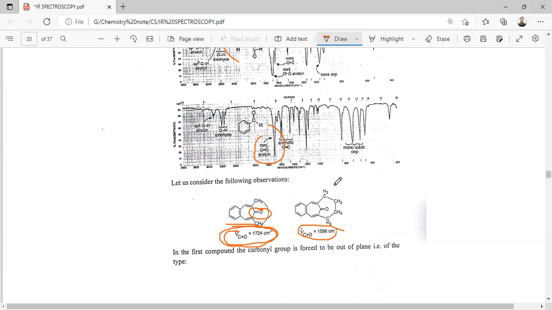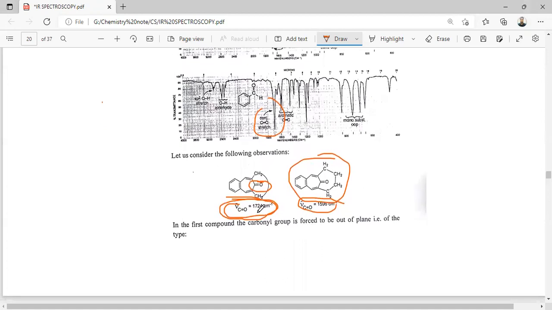And for this case, there is a long chain alkyl. Here the C=O double bond is conjugated with this aromatic ring, so the conjugation is not hampered. So the carbonyl stretching frequency is slightly lower compared to this.